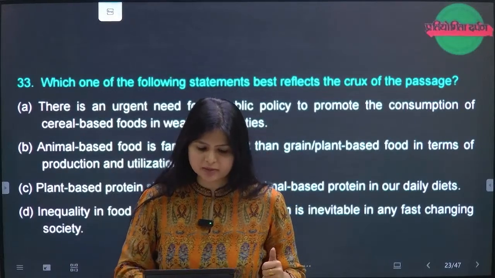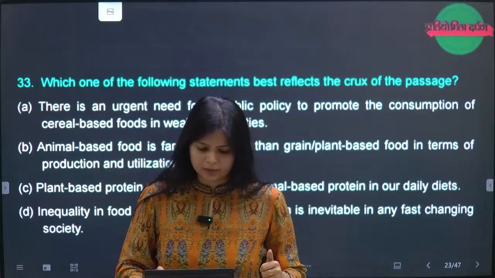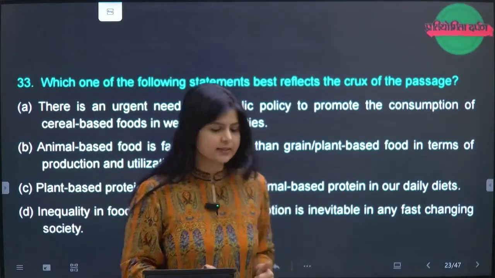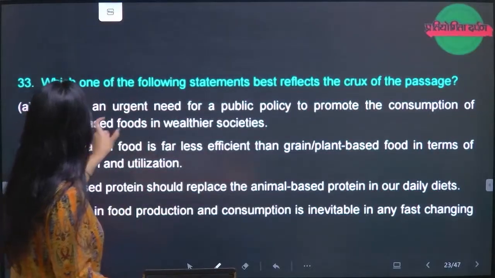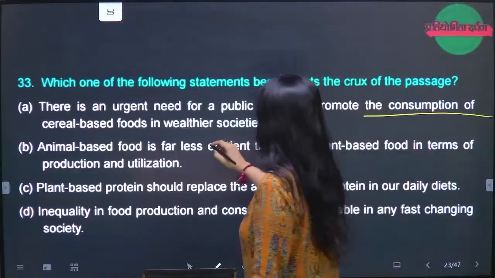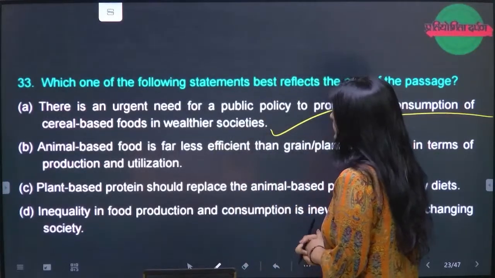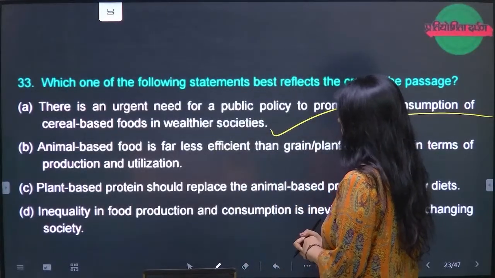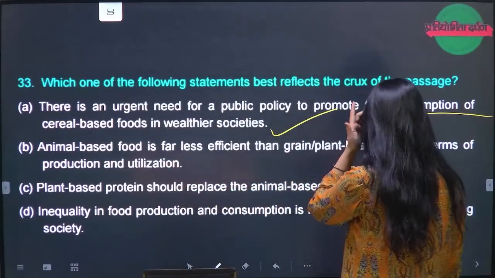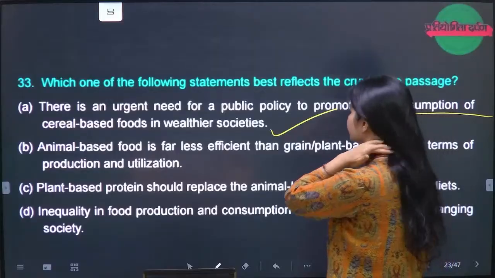Now question number 32 is saying, the answer that we have to see is: A, there is an urgent need for the public policy to promote the consumption of the cereal based foods in a wealthier society. B, animal based food is far less efficient than the grain and plant based food in terms of production and utilization.